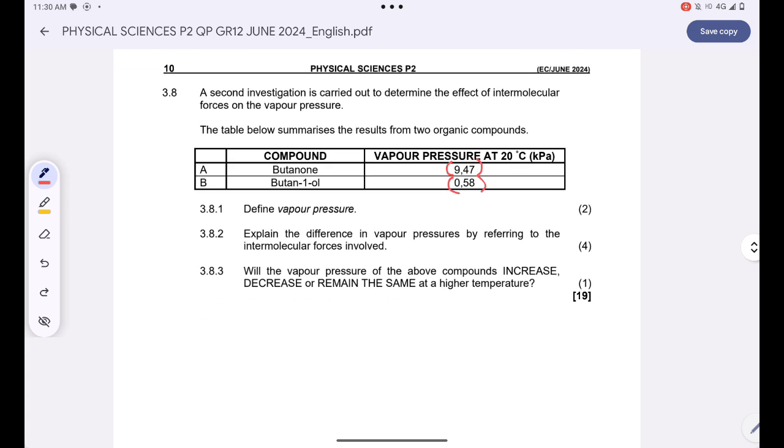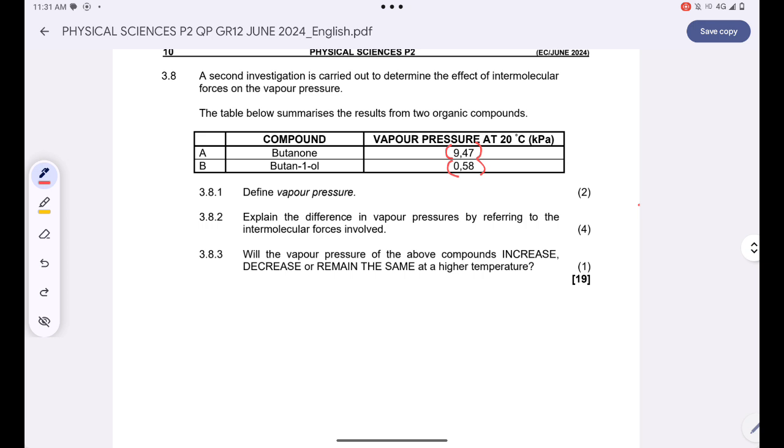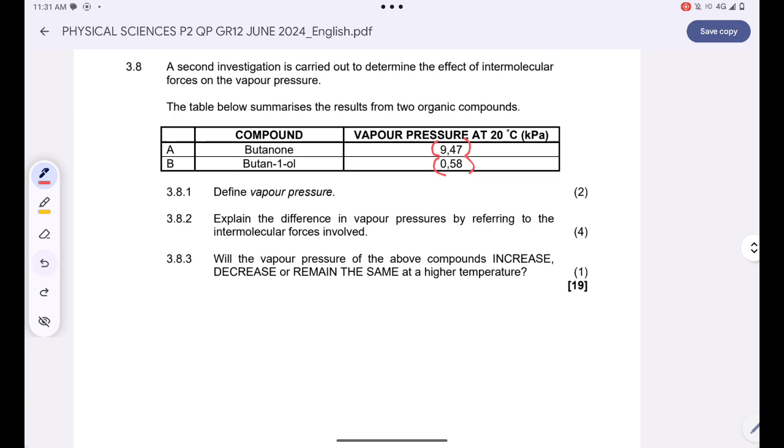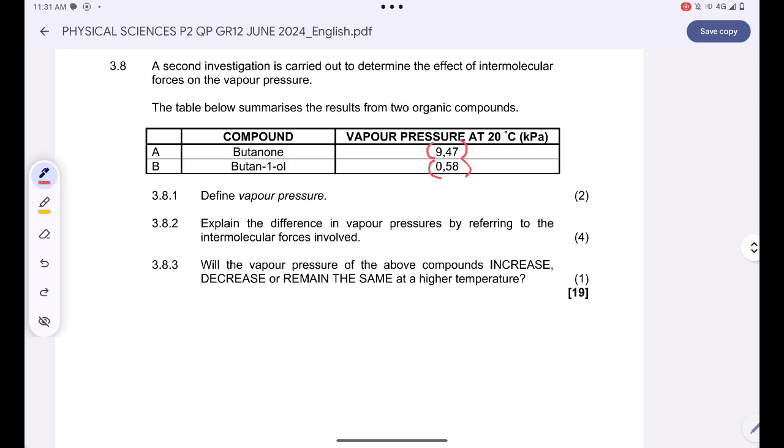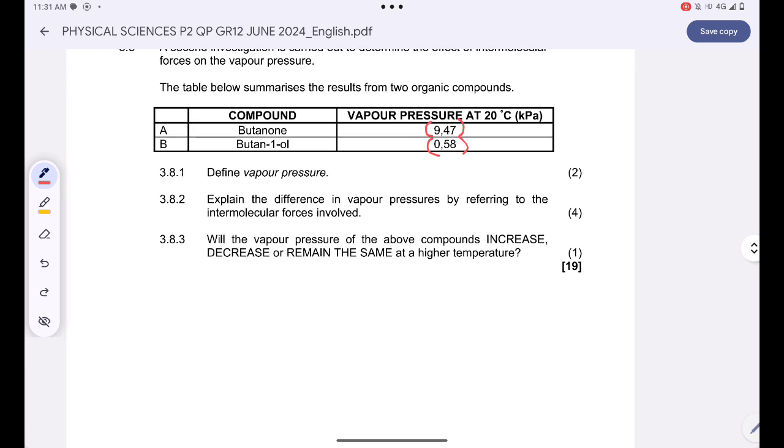Okay, and then now you're supposed to explain the difference in vapor pressure by referring to the intermolecular forces. Okay, we can differentiate these two compounds, guys, by making compound B the reference, or you can simply make compound A the reference. It's definitely up to you. Now, let's make compound B as our reference.